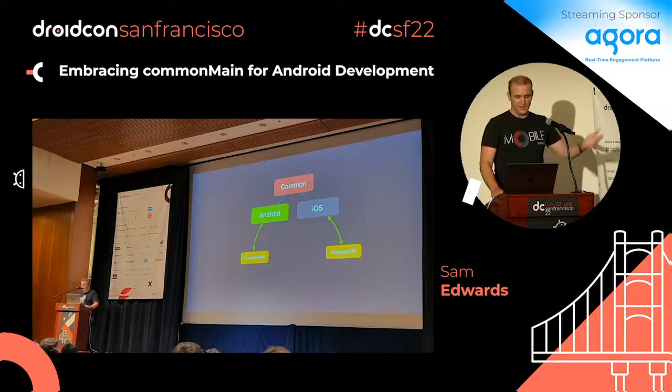Again, another person here talked about how you have your common code and it goes out, and basically the main thing here is commonMain. Let's embrace it. Let's write our code in common because the more you can write there, the more it goes to all the platforms.